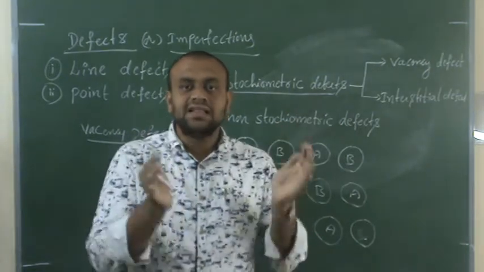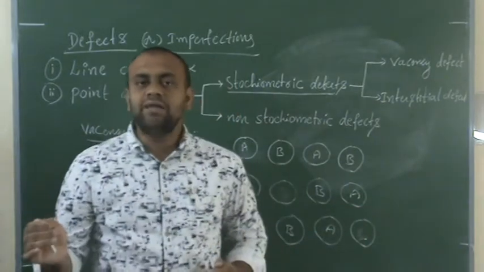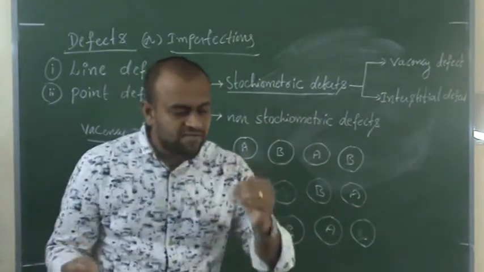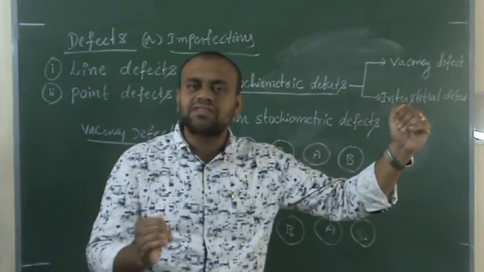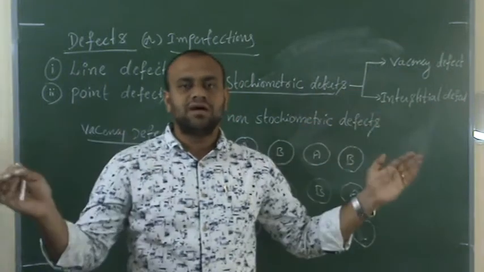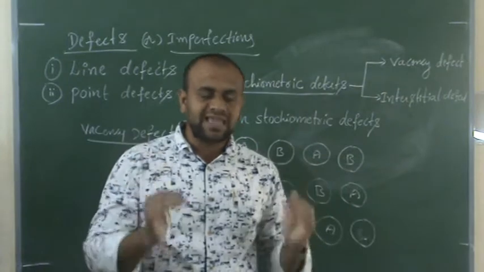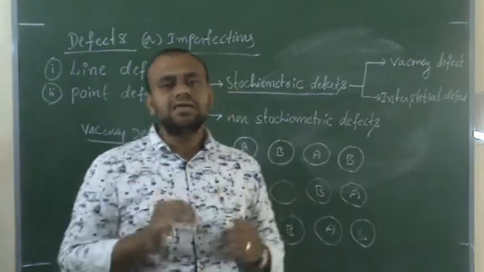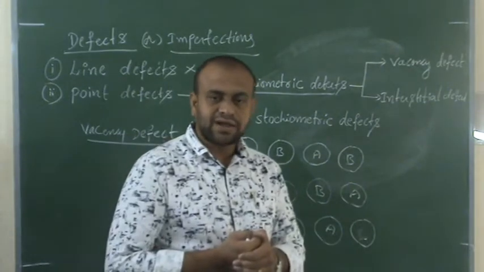Similarly, in a crystal there are 2 kinds of particles, A kind of particles and B kind of particles. If one kind of particle is missing, the same number of the second kind of particles is also missing from the crystal. Such a kind of defect creates vacancies. Such types of defects are said to be vacancy defects. Hope you understand, right?